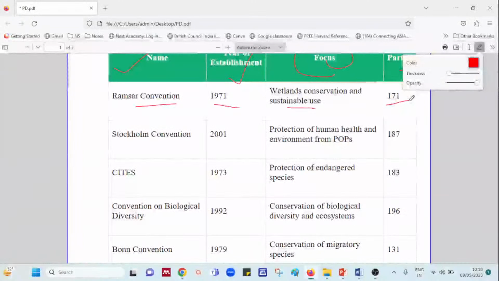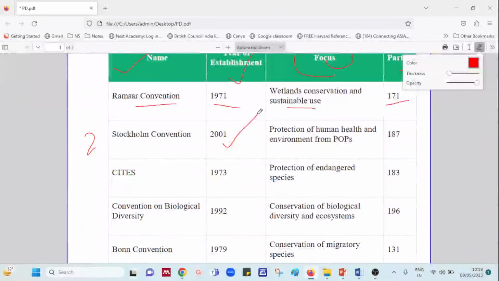So first we did the Ramsar Convention. The second convention was the Stockholm Convention, which was established in the year 2001. Now this convention was with an intention of protection of human health and environment from POPs. Okay, now here please remember this form, or when you talk about your code questions, in those questions it is very important for you to remember these points very well, that which convention was focused with an intention of what. So the Stockholm Convention was focused on protection of human health and environment.